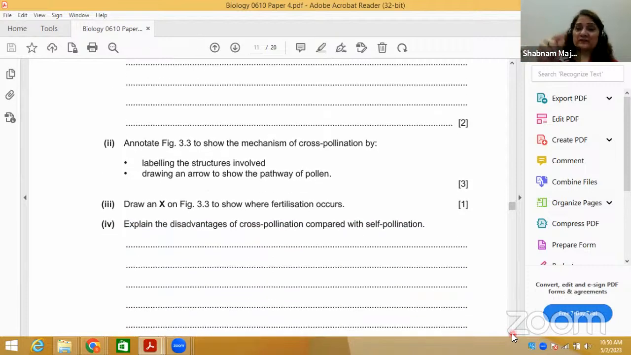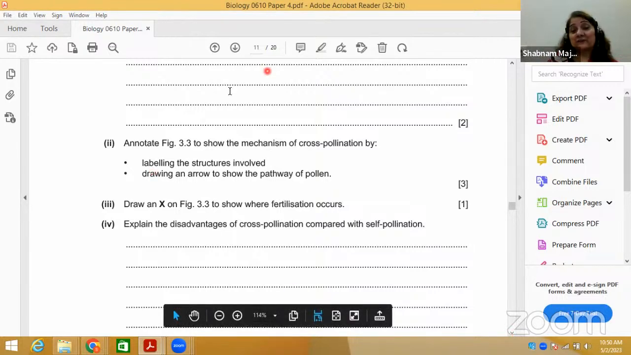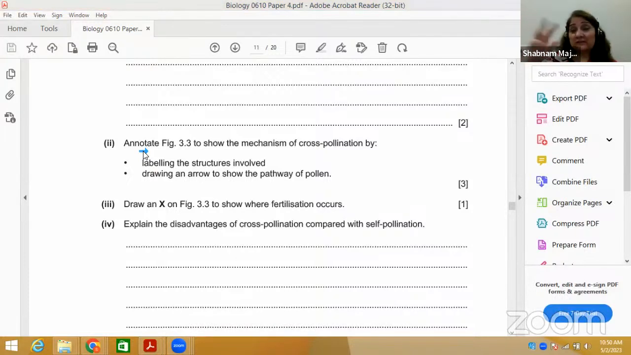Uske baad pollination ka, you must have done self pollination, cross pollination mechanism. Self pollination always favors the homozygosity, same characteristic passing, but cross pollination favors heterozygosity, which leads to variation, which is more good for adaptive features. So annotate. Oh yes, very good term used here. Annotate. I know that most of you are not even familiar with the term annotate. There is one term called label. If they ask you label, you have to just write even a single word or 2-word labeling. But if he asks you annotate, ka matlab hai brief description of each part.